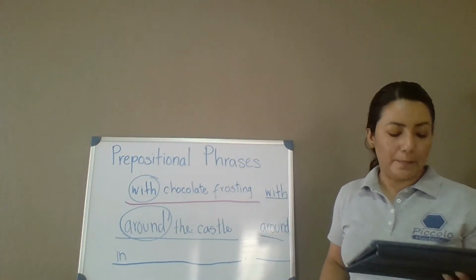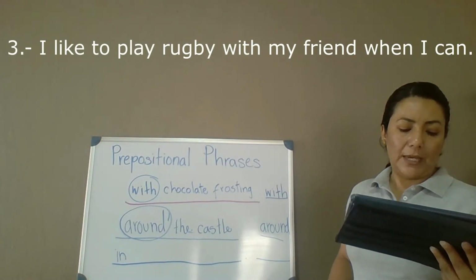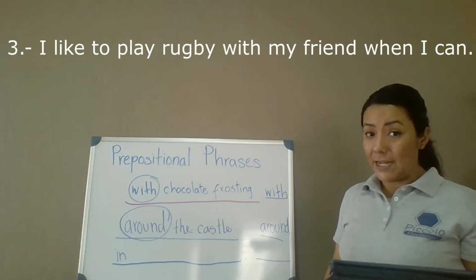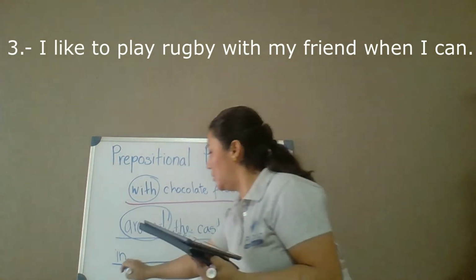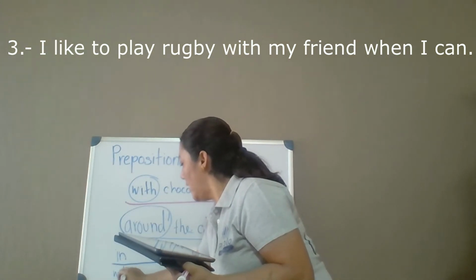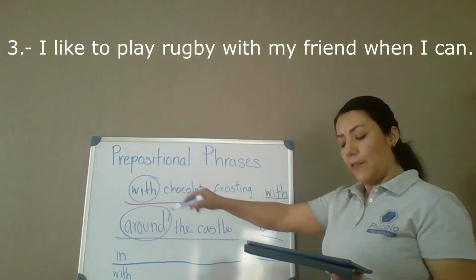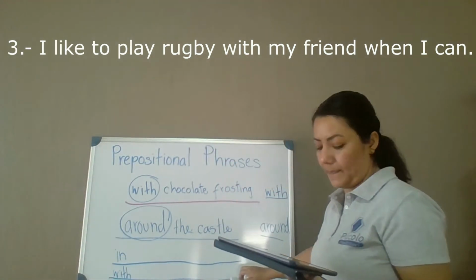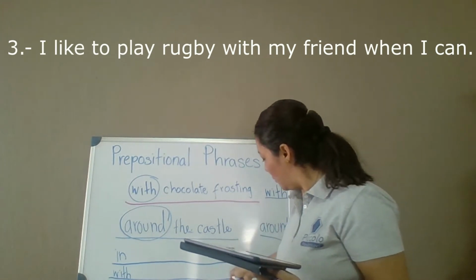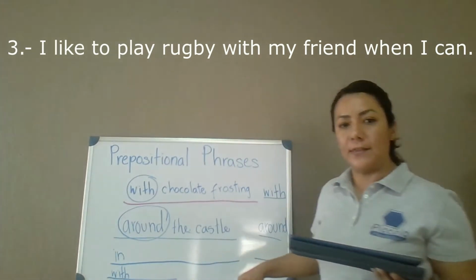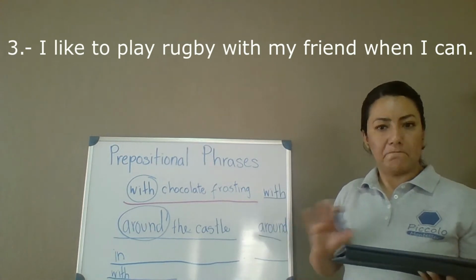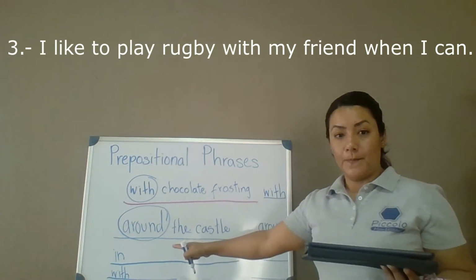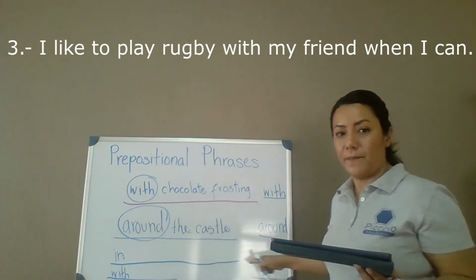Thank you. Number 3. I like to play rugby with my friends when I can. Let me tell you, with is the preposition. So you underline the prepositional phrase that starts with with. With my friends, excuse me, too long. With my friends only. And what is the preposition? With. Write it there.